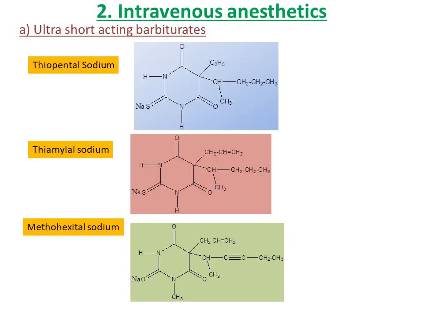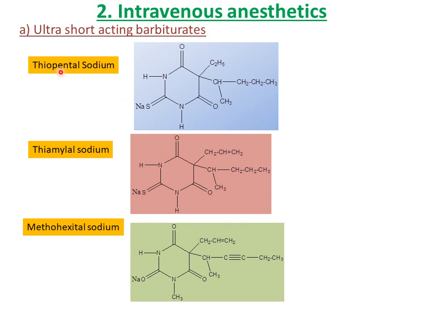In the intravenous anesthetics, the first classification is ultra short acting barbiturates. In the ultra short acting barbiturates, this is the structure of barbituric acid. It consists of pyrimidine, and the pyrimidine consists of three ketones in case of barbituric acid. But in case of thiobarbituric acid, at this second position, it consists of sulfur. So this is the basic structure of thiobarbituric acid.